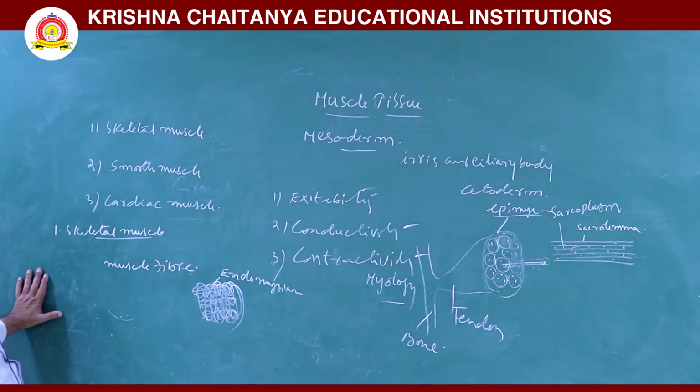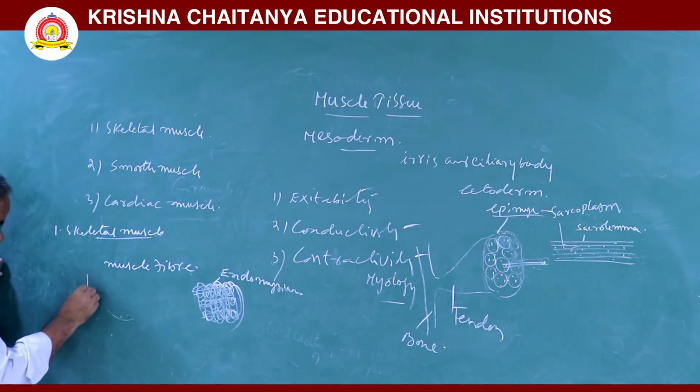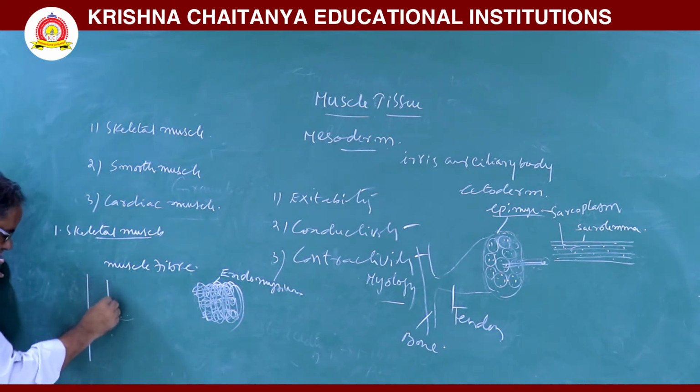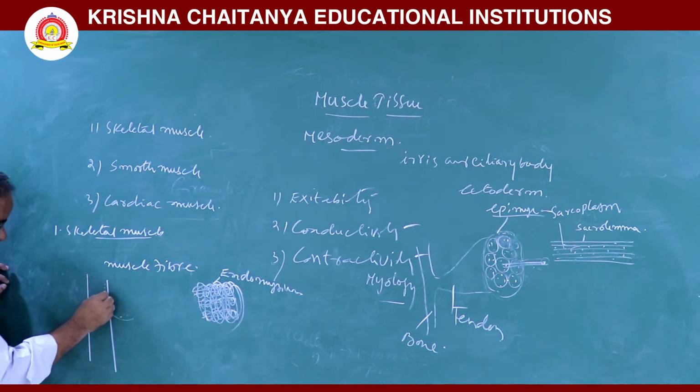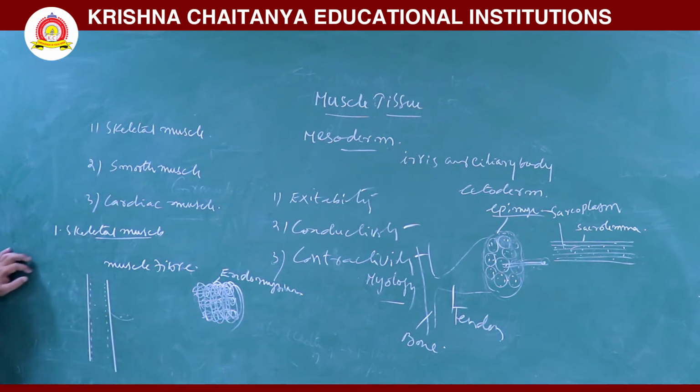With the help of the tendon, this muscle is attached to the bone. Next, the structure of skeletal muscle. Here, the skeletal muscle is a cylindrical and unbranched structure. Here, multiple nuclei are there beneath the plasma membrane, the sarcolemma.